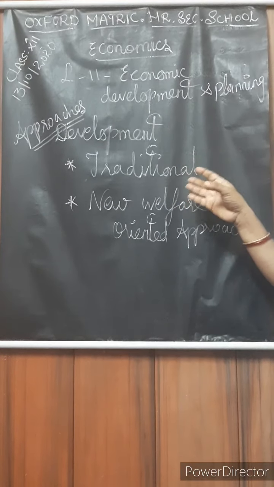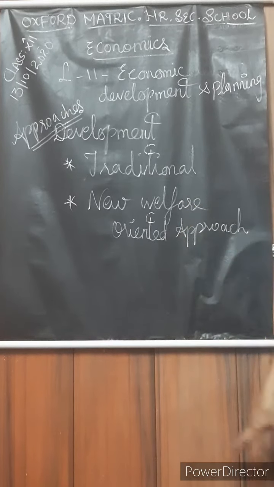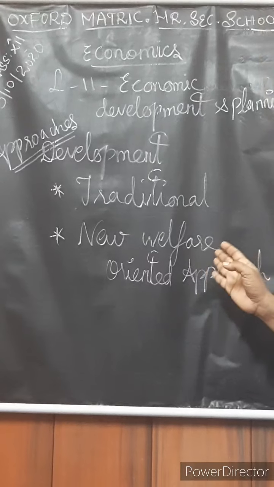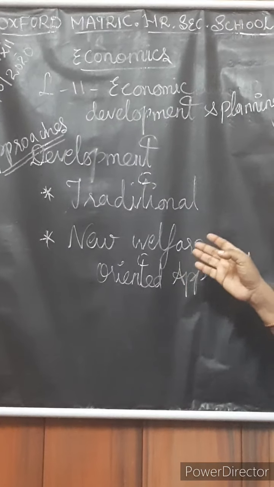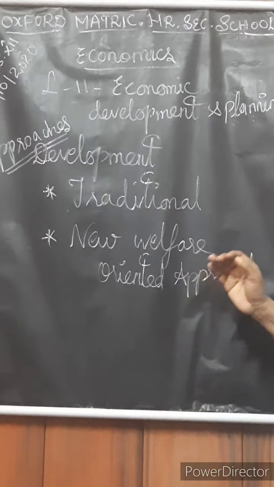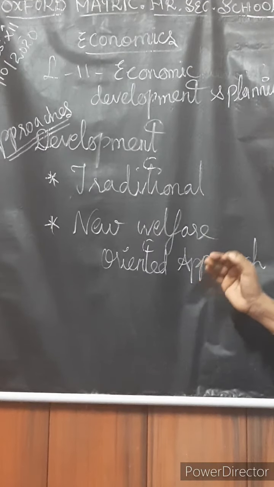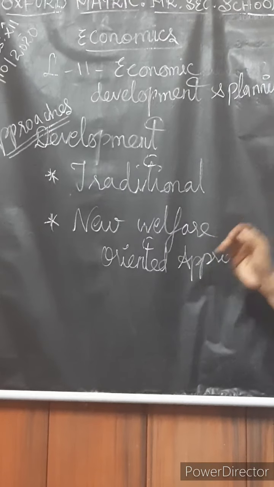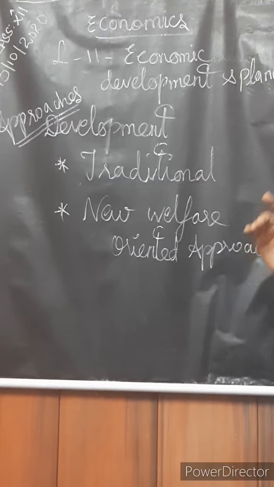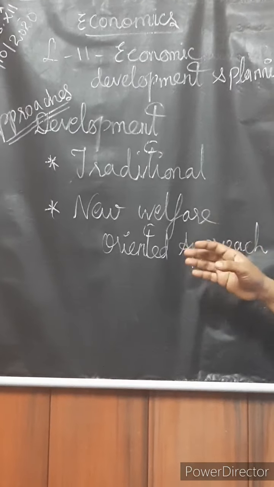It was assumed that growth in GNP per capita would trickle down to the people at the bottom. New welfare oriented approach: this was developed in the 1970s. During the 1970s, economic development was refined in terms of the reduction of poverty, inequality, and unemployment. Three things should be reduced. During that phase, the popular slogan all over the world was redistribution with growth.